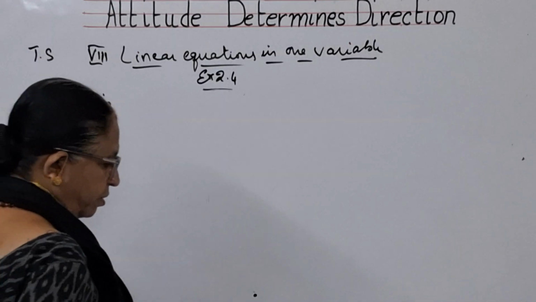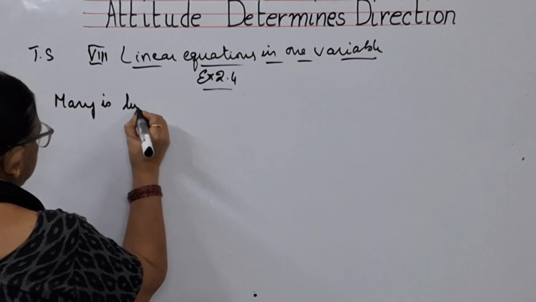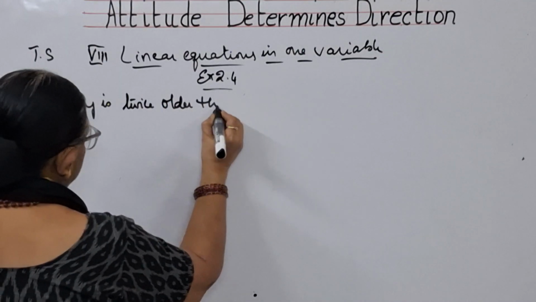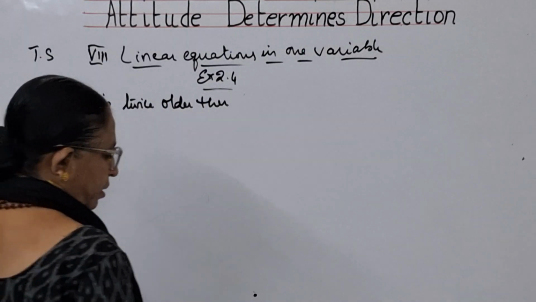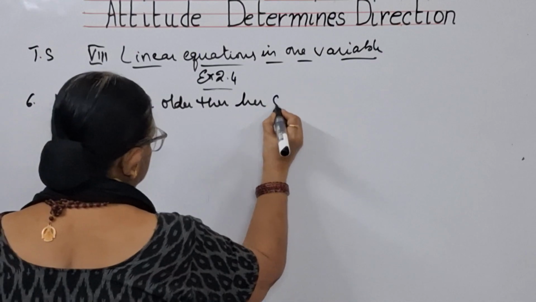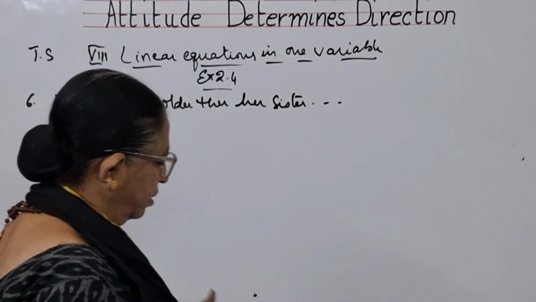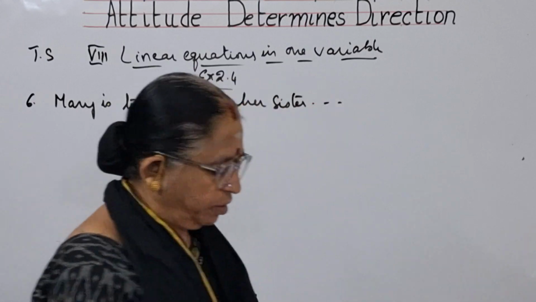Mary is twice older than her sister. It goes on like this. So, what is the question?